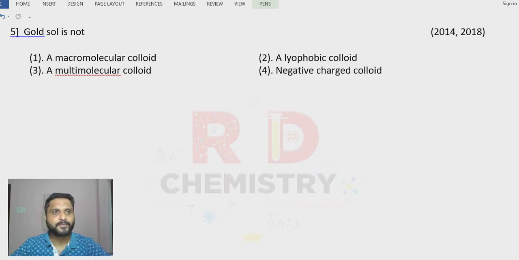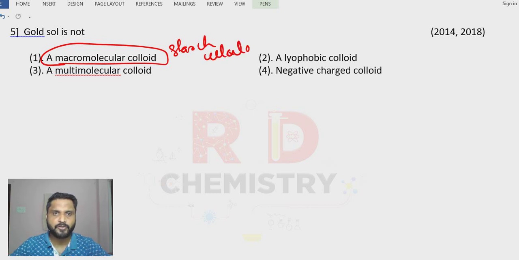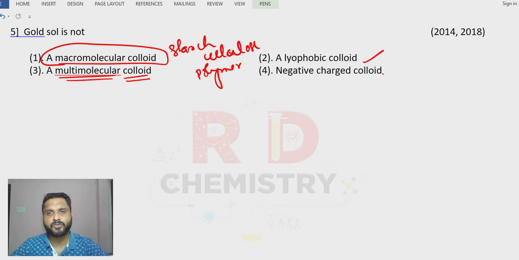Question number 5. Gold is not. So, the first option given is a macromolecular colloid. Macromolecules are like starch, cellulose or polymers. For these types we have macromolecular colloids. So, gold is not macromolecular. Gold is actually a multimolecular colloid. And it is a lyophobic colloid and is a negatively charged colloid. Therefore, the answer is option number A, that gold is not a macromolecular colloid.